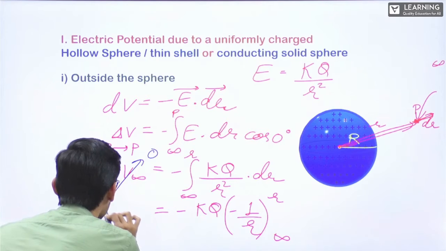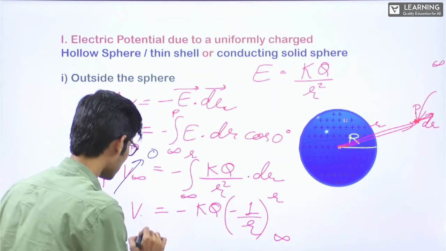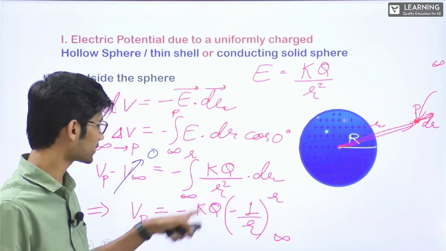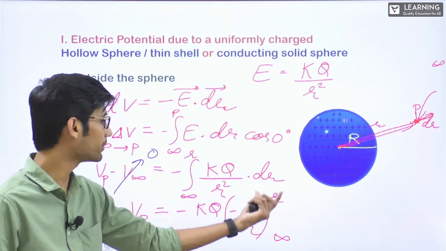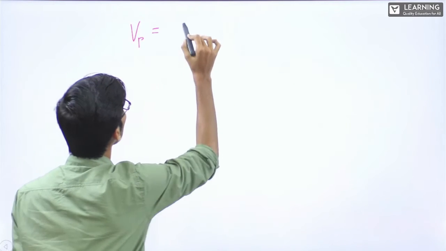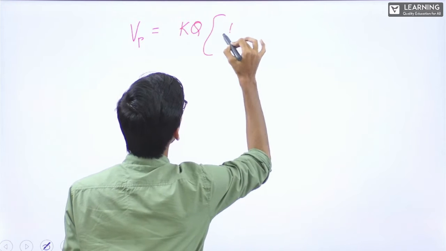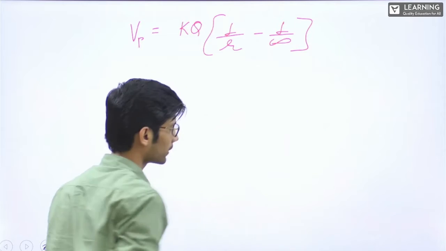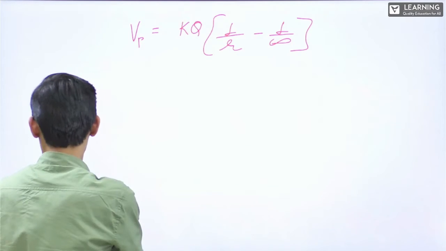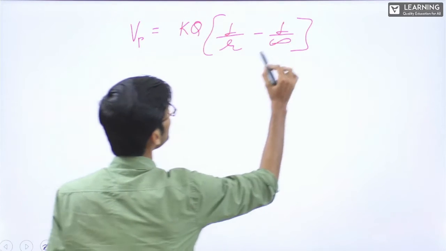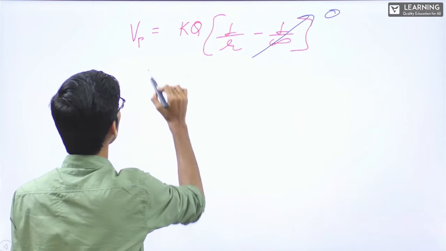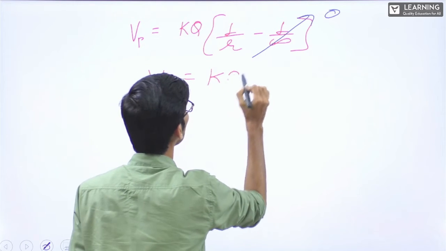So from here, Vp, the V at point P, is equal to, minus minus will be cancelled, kq into 1 by r, limits from infinity to r. So Vp is equal to kq, 1 by r minus 1 by infinity, correct? Now see, this will be 0. What is Vp? Vp is equal to kq by r.